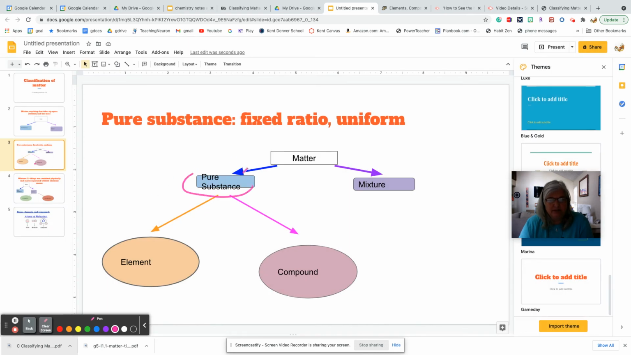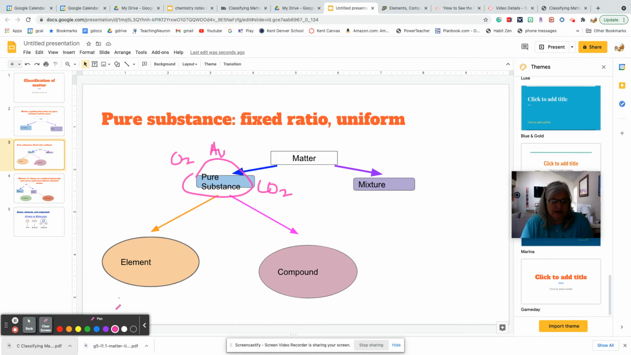All right, so here we have pure substances, which we talked about before, which are things like oxygen. It could be gold, which is Au on the periodic table. It could be CO2. Okay, so these are all different types of pure substances. Remember, they have to have a fixed ratio and they have to be uniform. So we can break these down, though, into two more things.